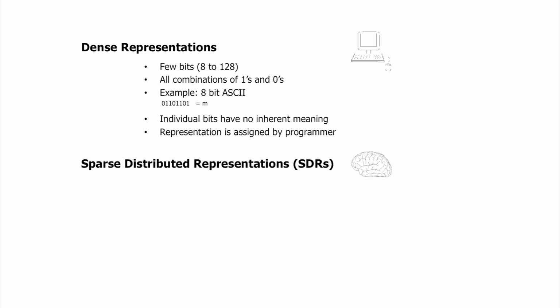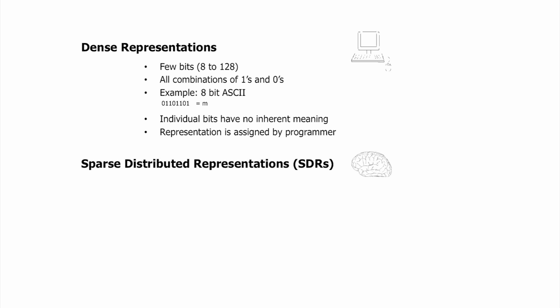So if I have 8 bits, I can use everything from 0, 0, 0, 0, 0, 0, 0, 0 to 1, 1, 1, 1, 1, 1, 1, 1, and everything in between, it's all valid. The individual bits don't mean anything. Let's start with an example, the ASCII code. ASCII code is an 8-bit code for letters, and so the letter M is represented by 0, 1, 1, 1, 0, 1, 1, 0, 1.